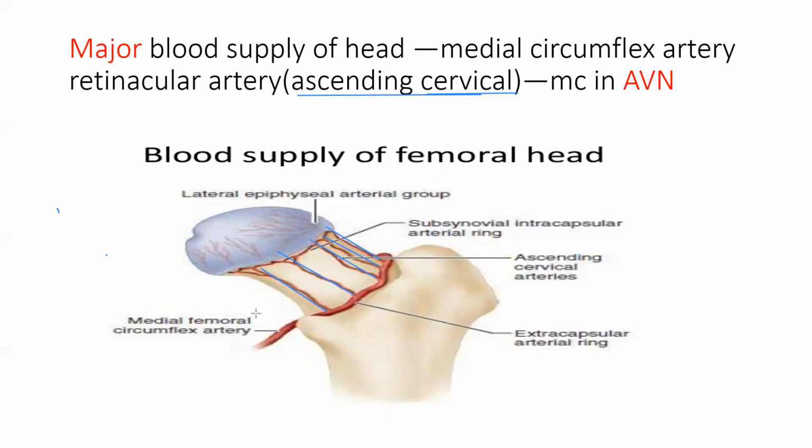Disruption of this can cause AVN. The major blood supply is the medial circumflex artery, which is a branch of profunda femoris. So you just remember these two things: medial circumflex is the most common, and for AVN, the retinacular artery. Medial circumflex artery, lateral circumflex femoral artery.